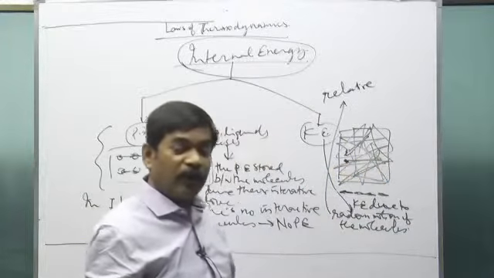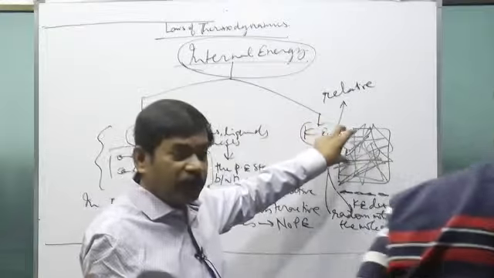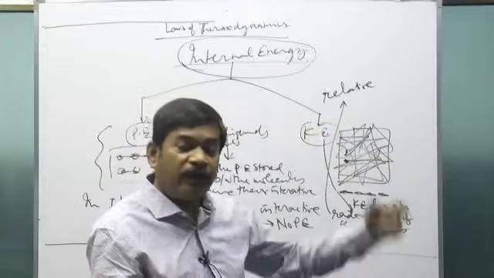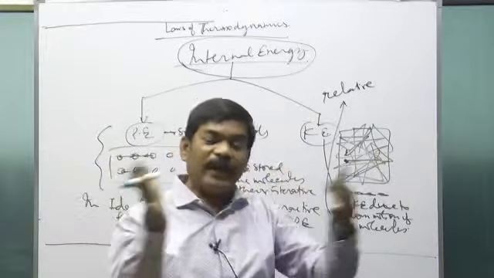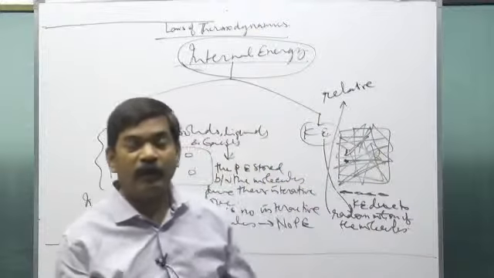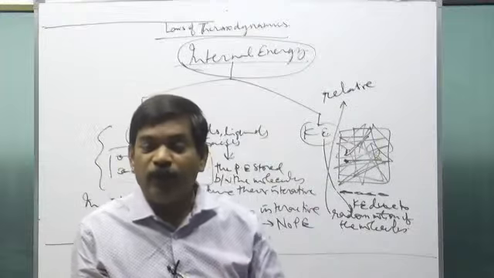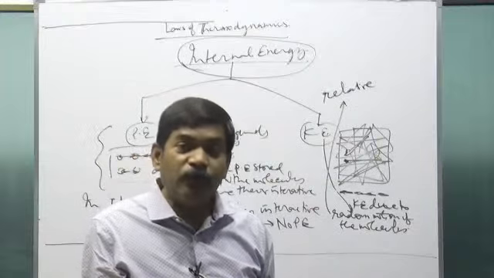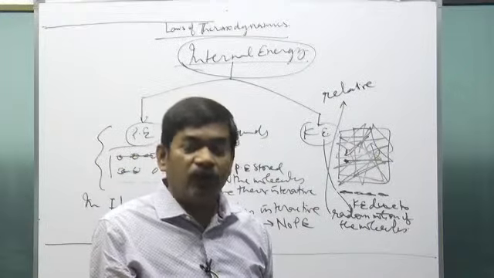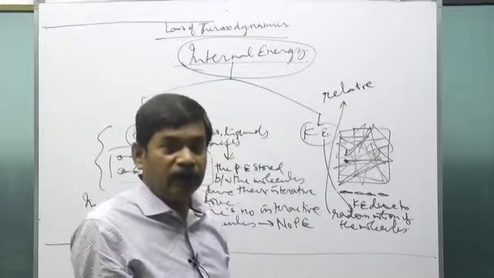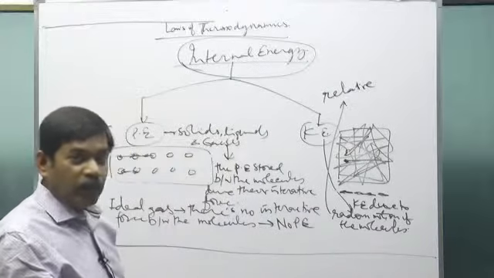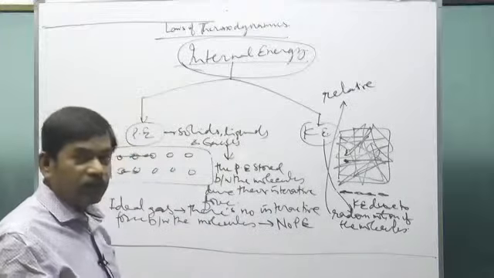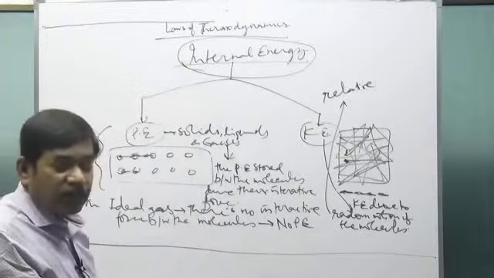But when the container is kept in a train and the train is moving with a velocity of 100 km per hour, all the molecules are going in that direction with the velocity of 100 km per hour. So there is no relative motion between them due to that motion. So that will not contribute to the internal energy. I hope you could understand what kind of potential energy and what kind of kinetic energy contributes to the internal energy of the material.